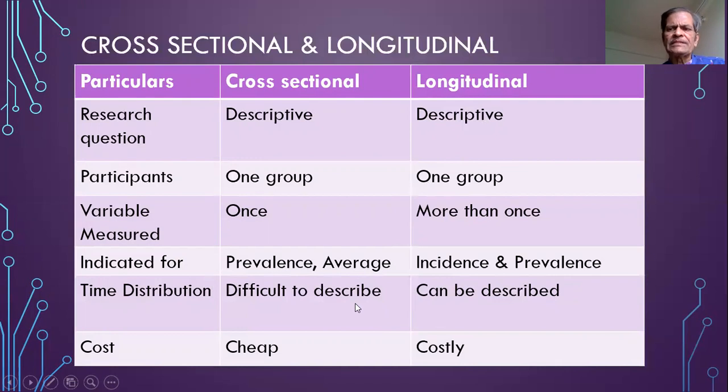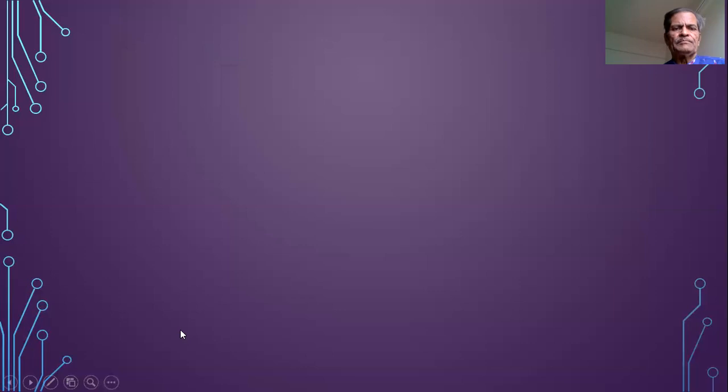Because one has to visit more than once, in case of longitudinal study, the longitudinal studies are therefore costly as compared to the cross-sectional studies, which are comparatively cheap.